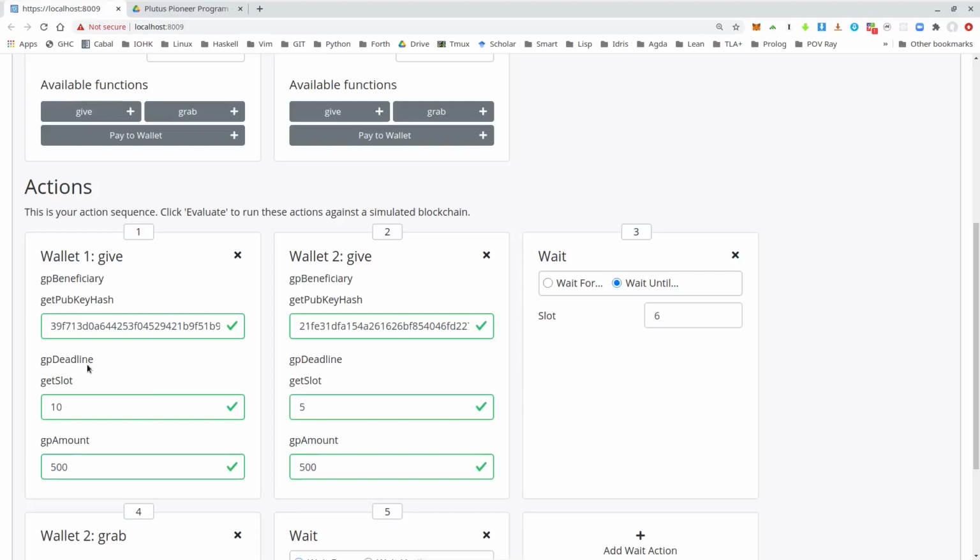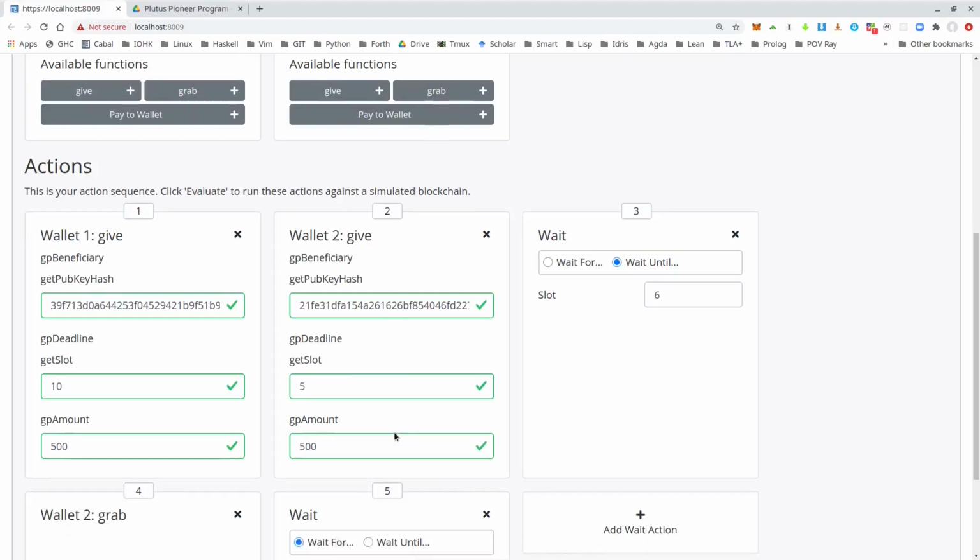So what does that mean? This means that until slot 10 has been reached, including slot 10, wallet 2 can grab this gift, and afterwards only wallet 1 can grab it. And here the second give of wallet 2 means up till slot 5, wallet 1 can grab it, and afterwards wallet 2 can grab it.